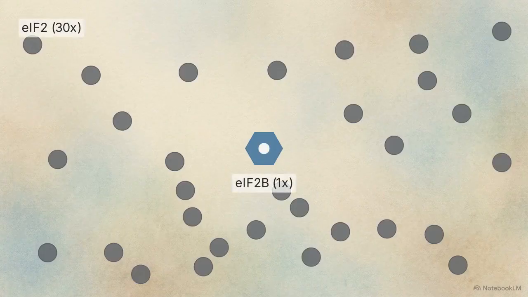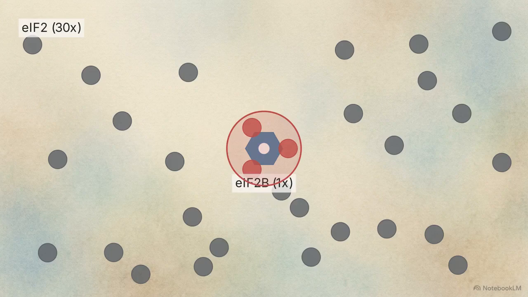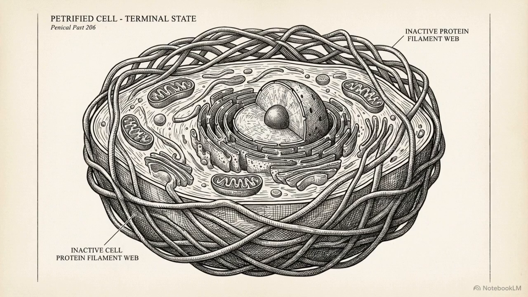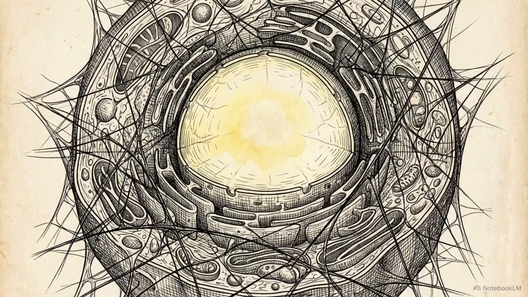In human cells, the protein complex EIF2 exists in a 30-fold molar excess compared to its exchange factor, EIF2B. When stressed, the cell phosphorylates a fraction of the EIF2 pool. Phosphorylating just 10% sequesters every available unit of EIF2B. This results in a terminal zombie state. The cell remains biologically alive, but is mathematically barred from restarting the machinery required to clear the aggresomes.